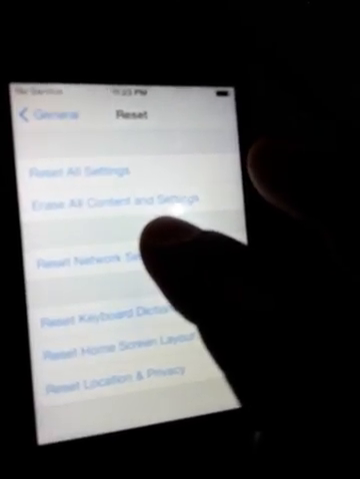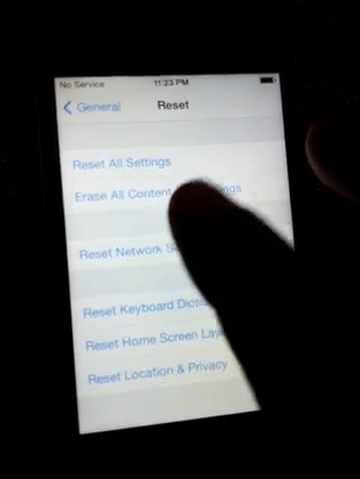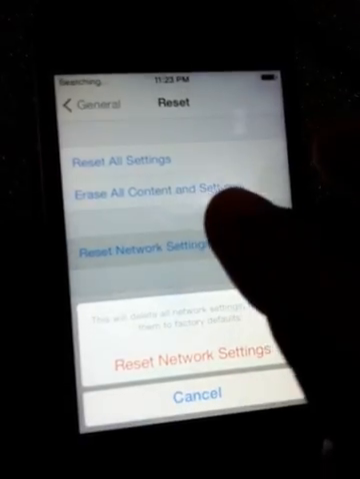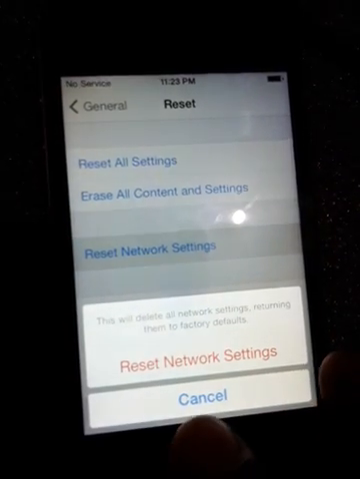You can see here several reset settings. So you go to reset network setting. Just click on reset network setting. Click on reset network setting.